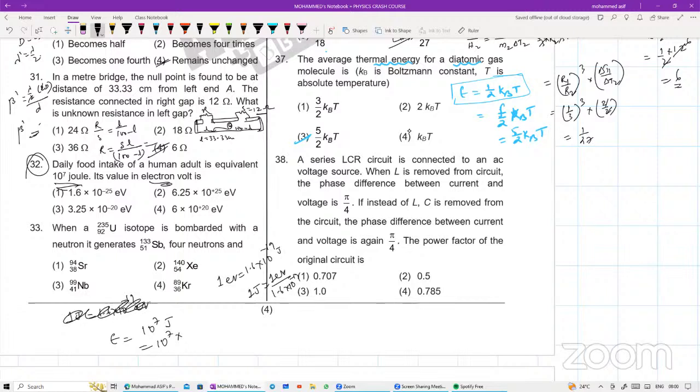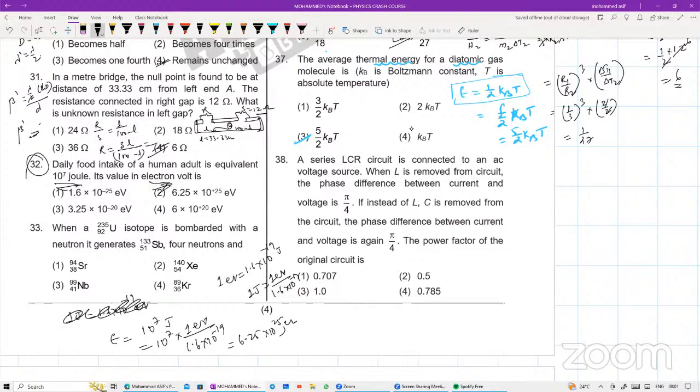So it is 10 to the power of 7 joules here, energy equivalent in the electron volts. So that will be equal to 1 electron volt divided by 1.6 into 10 to the power of minus 19. देख लीजिए कितना आ रहा है. Second option आ रहा है सभी को. 6.25 into 10 to the power of 25. Very good. 6.25 into 10 to the power of 25 electron volt.